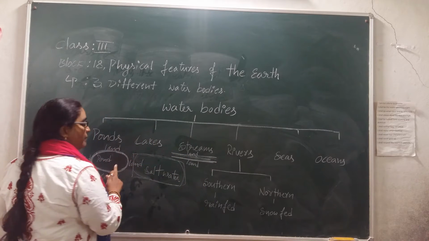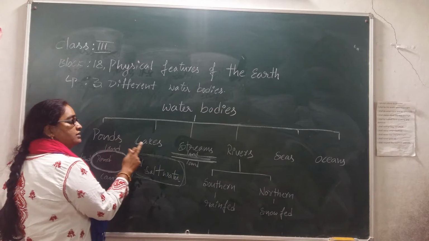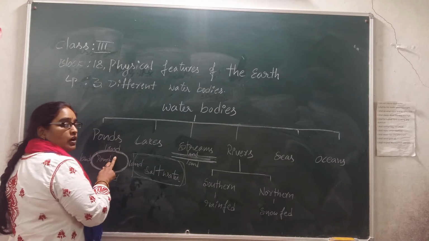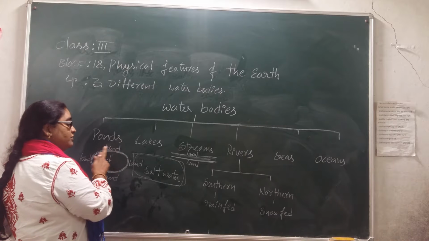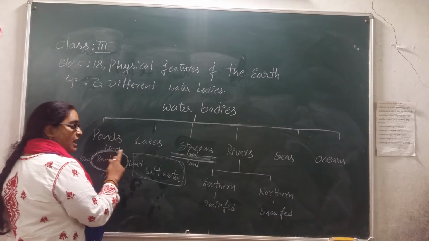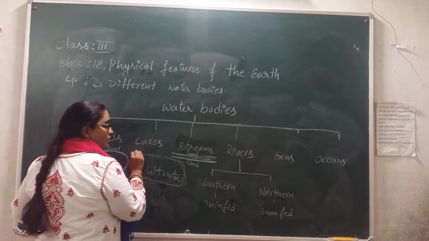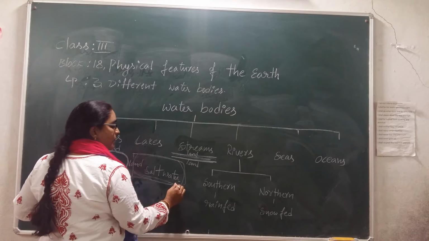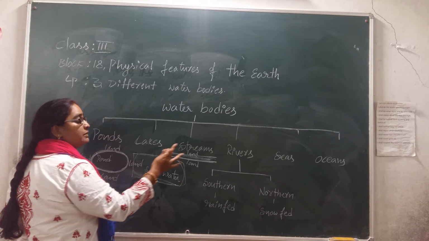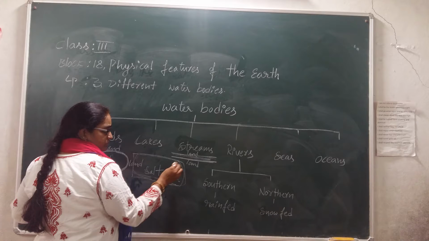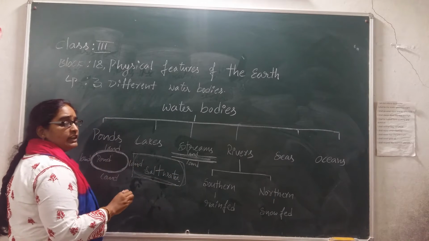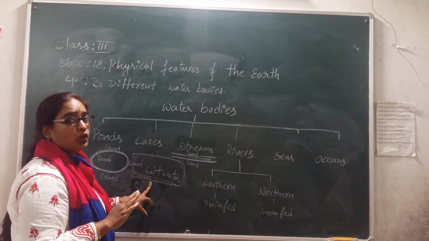Okay, so now compare these three water bodies: ponds, lakes, and streams. Ponds are small water bodies covered on four sides by land, and lakes are also a water body which, compared to the pond, is a little bit bigger, but it's not necessary that it always has fresh water in it.